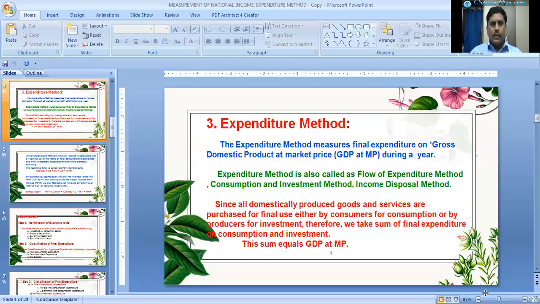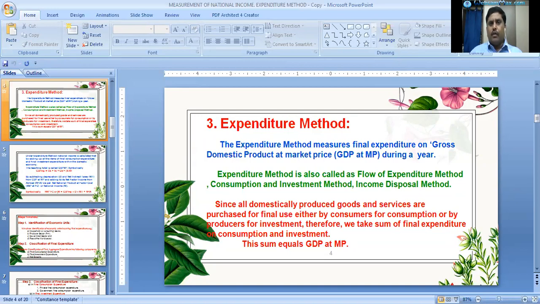Here we should consider the consumption of producers and the consumption of households. For example, consumers' consumption expenditure and producers' investment expenditure all together. By adding these together, we will get the GDP at market prices. Final expenditure is the expenditure made on the purchase of domestically produced goods and services for final use.